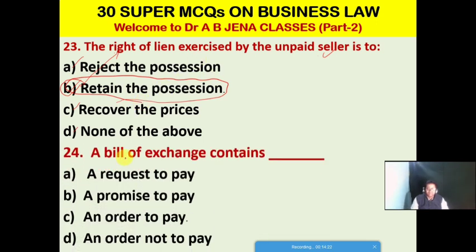Next MCQ: a bill of exchange contains what? This MCQ is from the Negotiable Instrument Act. A. a request to pay, B. a promise to pay, C. an order to pay, D. an order not to pay. Friends, C is the right option for this MCQ. A bill of exchange contains an order to pay.